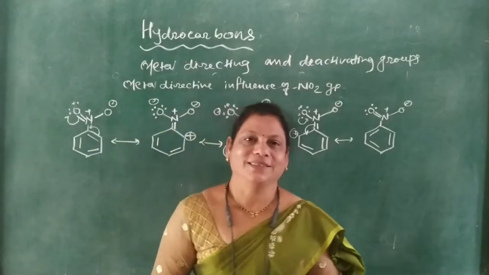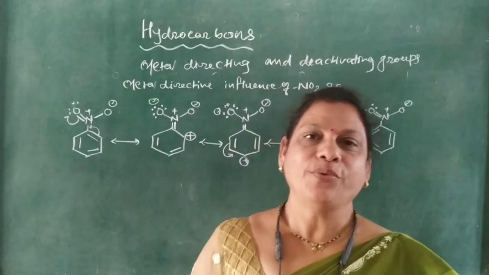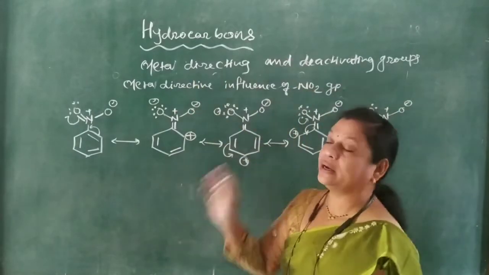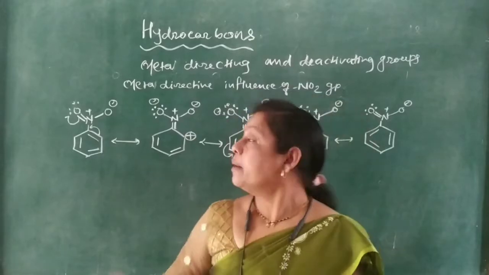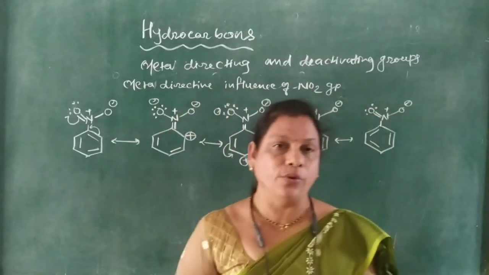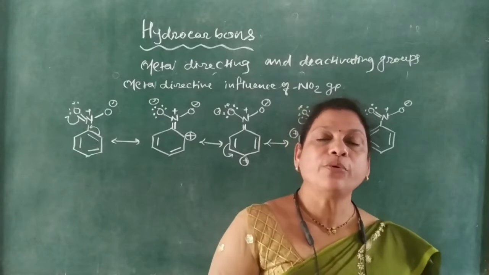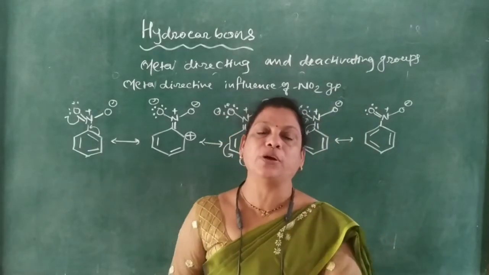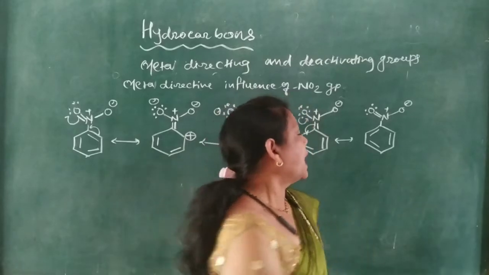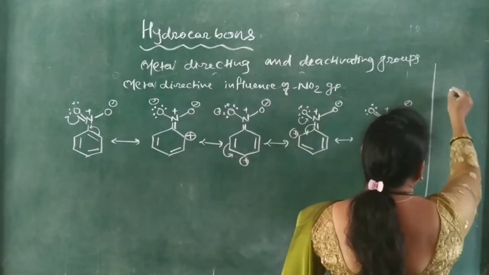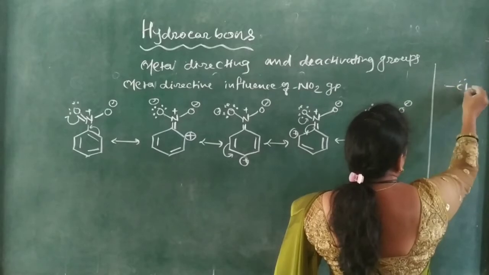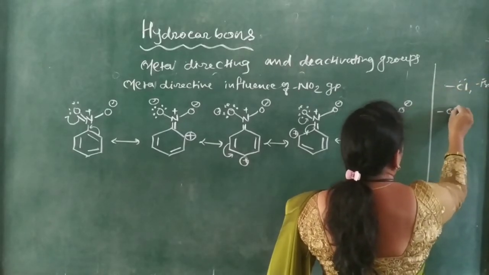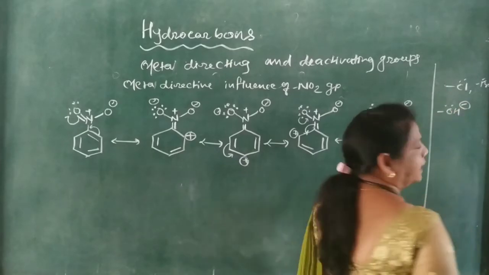Hello students, good morning. In this video we will discuss the meta-directing influence of some groups, and then the meta-directing influence of the NO2 group. In the last video we studied the para and ortho directing influence of the groups. The ortho and para directing groups are Cl, Br, OH, and these are negative.